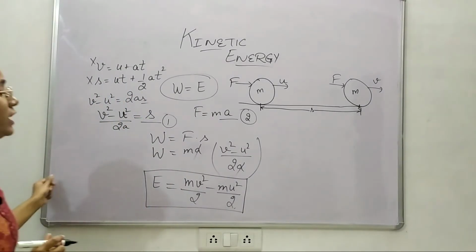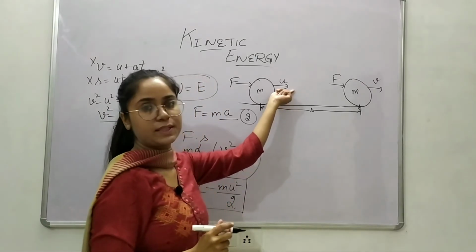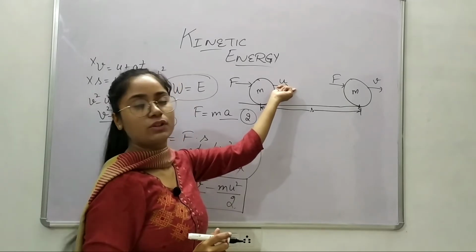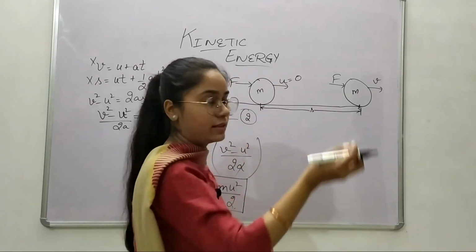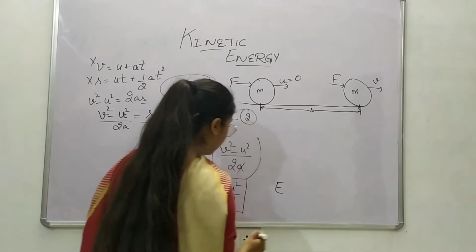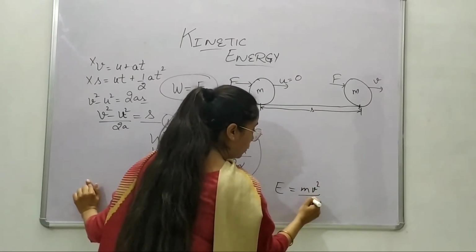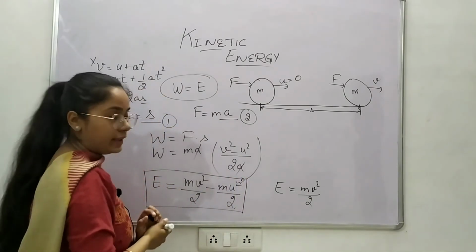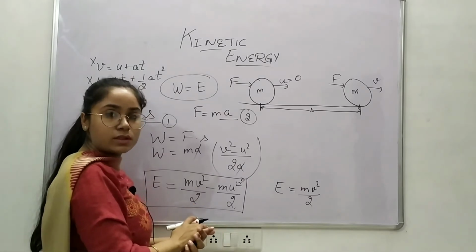Now if we say that the object was previously at rest, it did not have any initial velocity here, that means the initial velocity is 0. If that object has initial velocity 0, that means the object is at rest. So I can simply say that it is m times v squared over 2, as this term will become 0, since 0 times m is 0 and 0 over 2 is also 0.